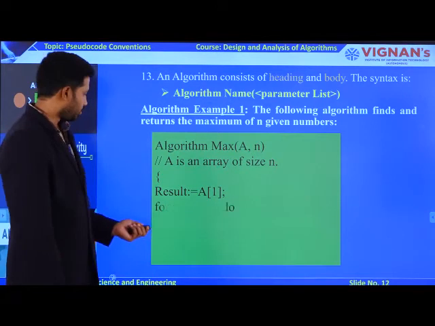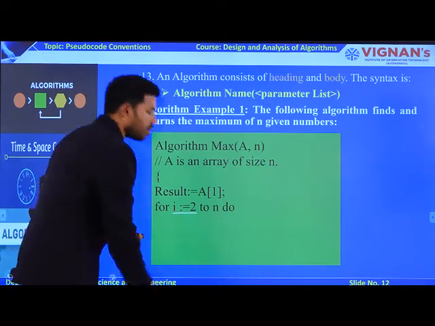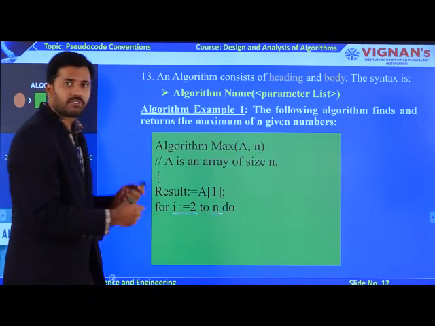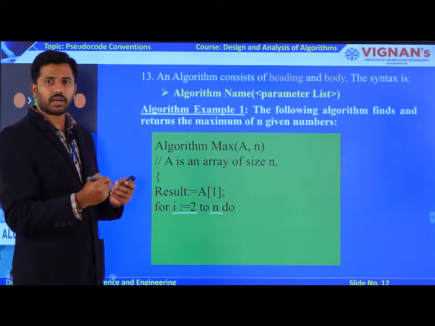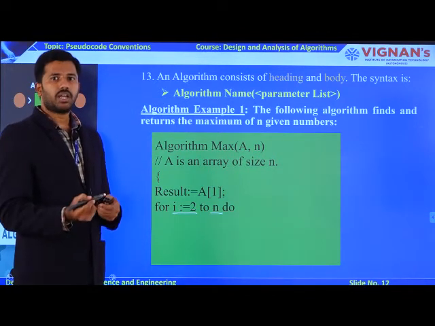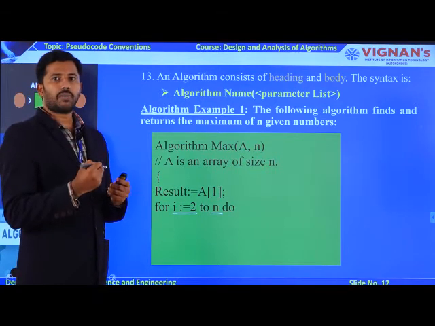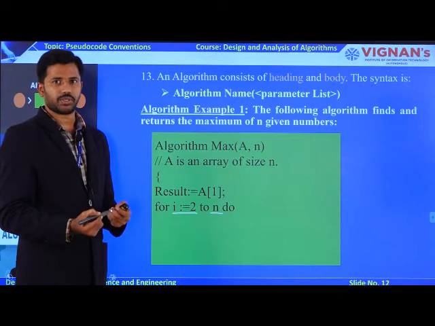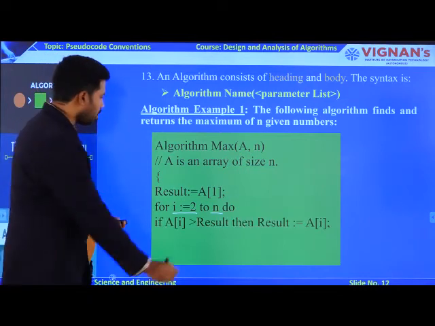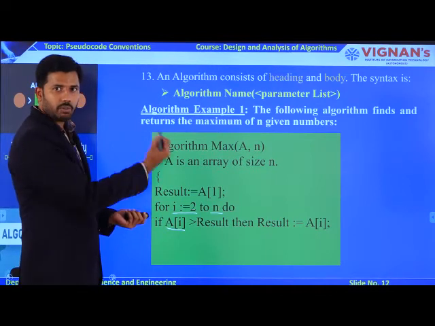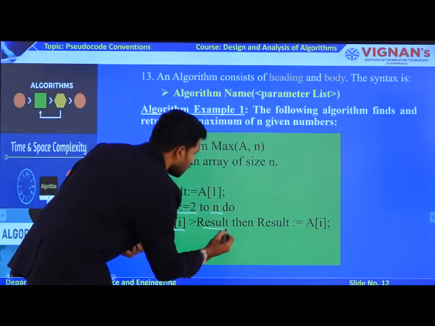So here I am taking my for loop which is starting from i equal to 2, and you are going to compare my first element with all the remaining n minus 1 elements available in my array. To compare all the elements as well as to get the maximum element, you require one if condition. The if condition is going to verify all the n minus 1 elements available in your array with the result parameter.